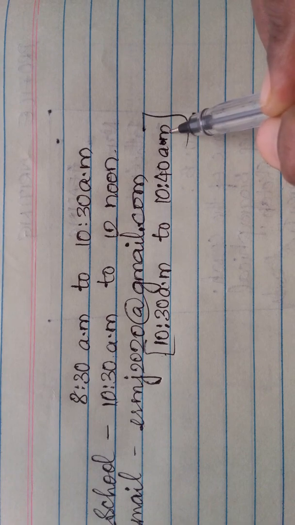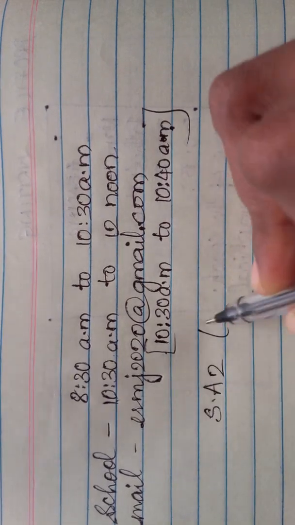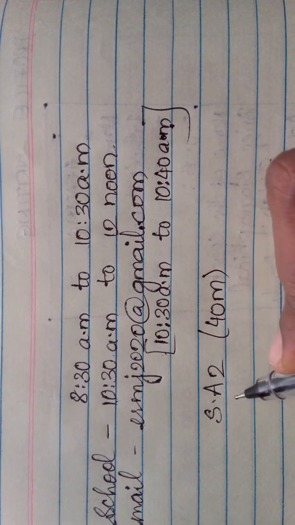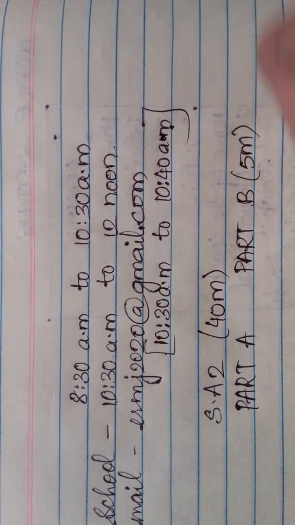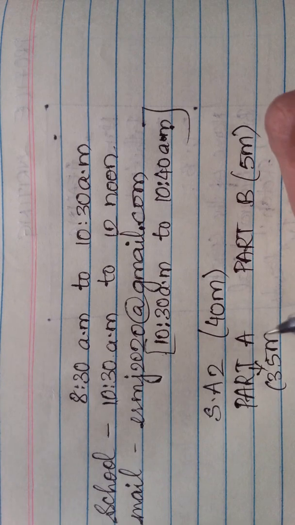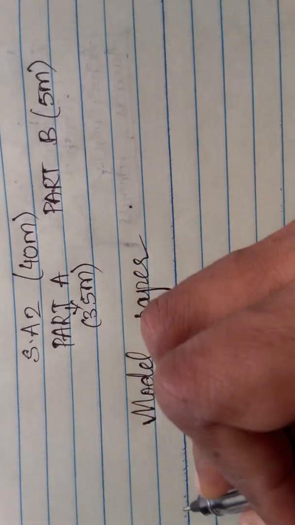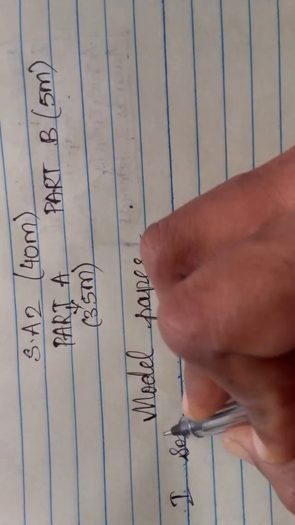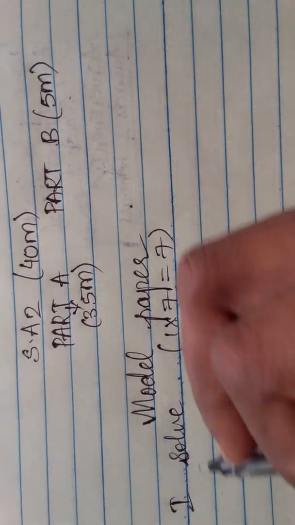Okay, children, general instructions are, you know that you are going to have essay 2 exam for 40 marks. In essay 2 you have two parts, part A and part B. Part B is for 5 marks and part A is for 35 marks. In part A we have already discussed the model paper. In part A, the first section is solve the following. That is 1 mark questions, 7 you will have, and you need to answer all of them.